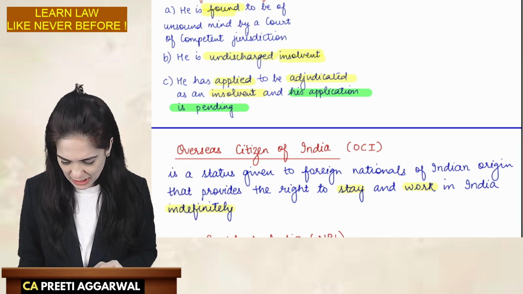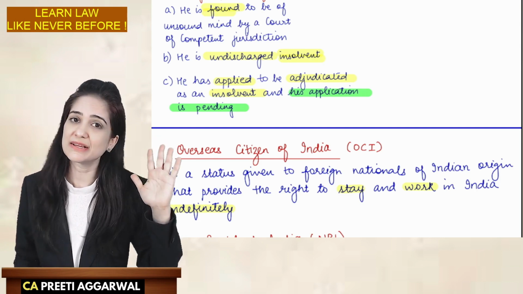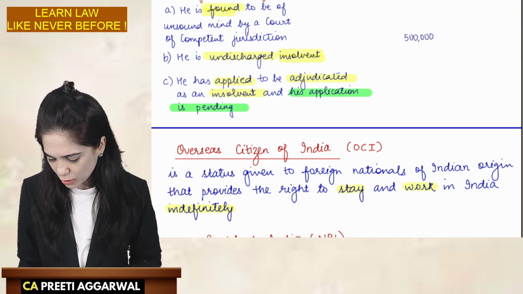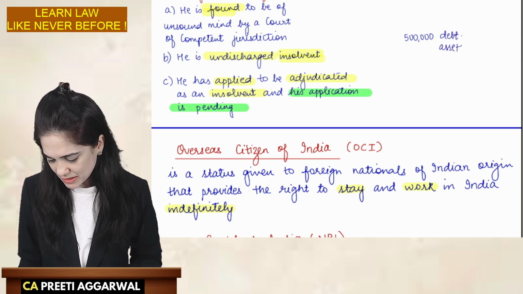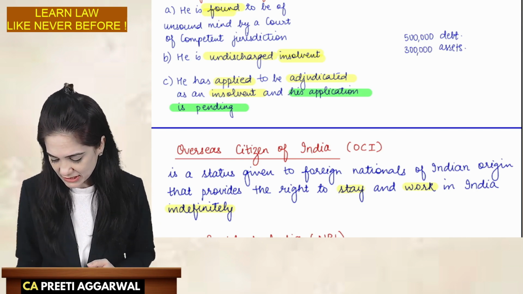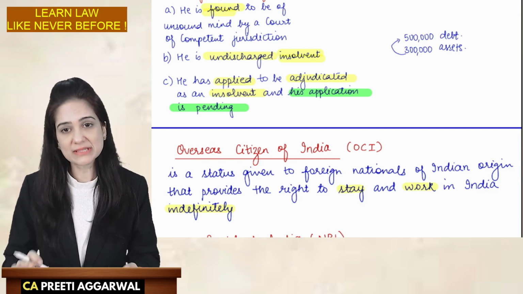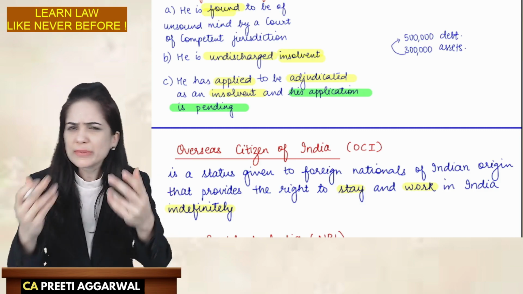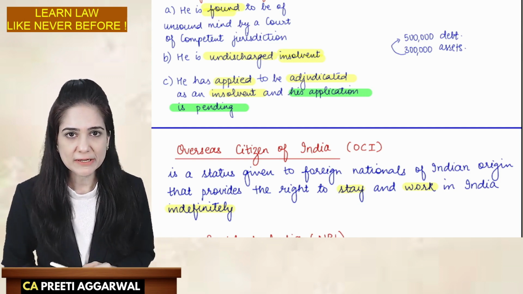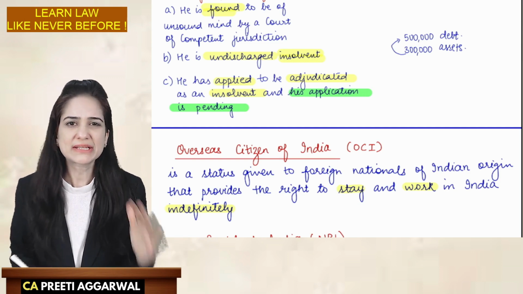Now, let's say, for example, that a person is declared as an insolvent. He has 5 lakh rupees of debt. His assets are of 3 lakh. Okay, so he has debt of rupees 5 lakhs. He has assets of 3 lakhs. We are trying our best to pay off the liabilities, how much ever we can. But till now, the process is not yet completed. So the debts are not yet satisfied.